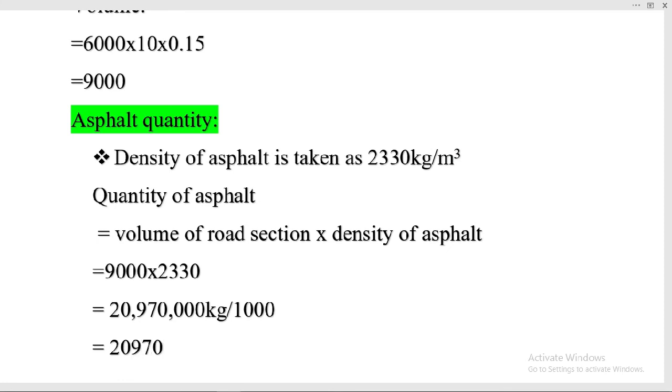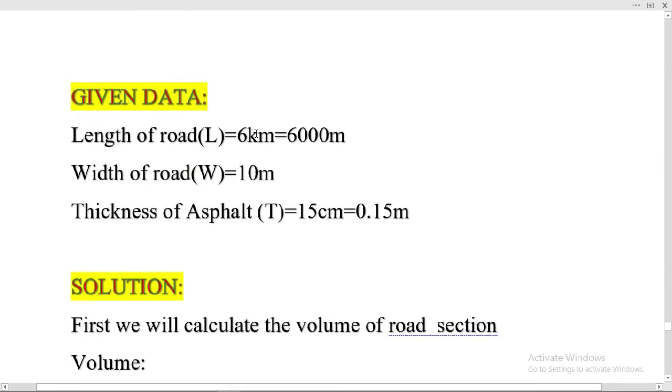20,970 tons of asphalt is required for the road having 6000 meter length, width of the road 10 meter and thickness of asphalt is 0.15 meter on the top surface of the road.